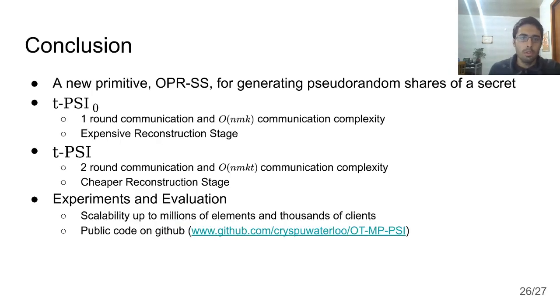So to conclude, I explained a new primitive, the OPR-SS, for generating pseudorandom secret shares of a function. I described our two protocols, t-PSI 0 and t-PSI, and their respective trade-offs. And I described our experiments and evaluation and how they show that our protocol scales up to millions of elements and thousands of clients. Our code is publicly available on GitHub, and I invite you to take a look at it yourself and run some experiments.